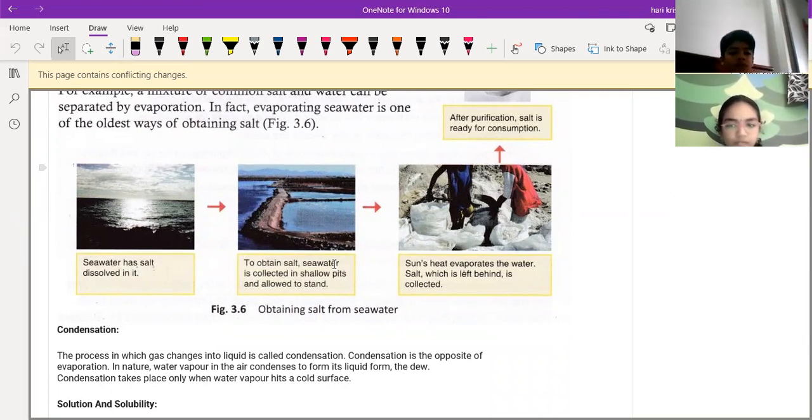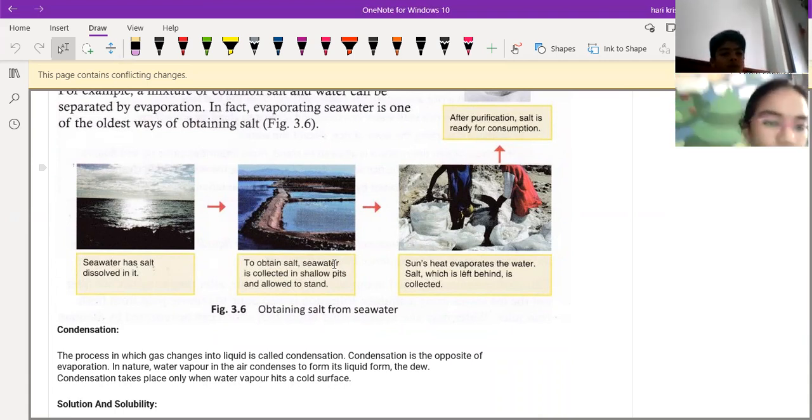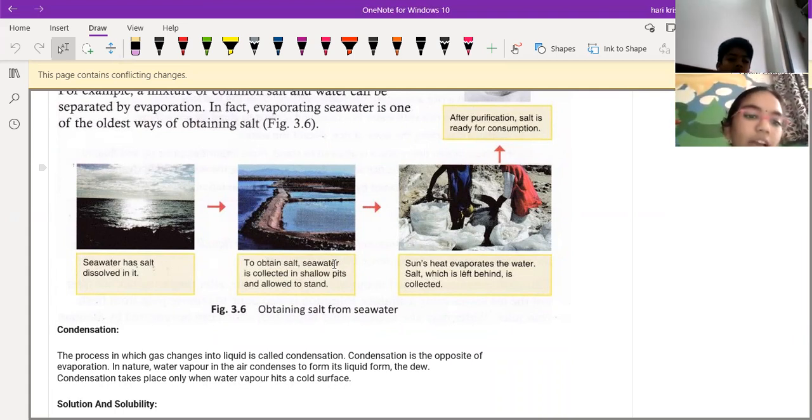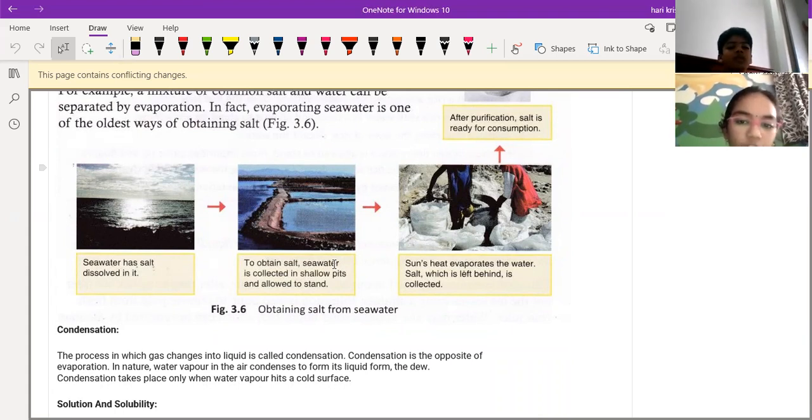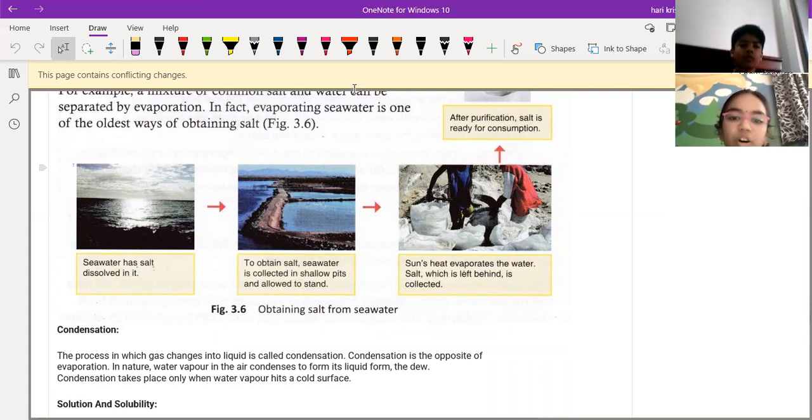Can you see diagram 3.6 and explain what is happening exactly there? So the salt has dissolved in the water because it's a substance that dissolves in water, it dissolves in the oceans. When we evaporate because of the sun's heat, it leaves the salt behind and the water condenses and becomes clouds. The water becomes clouds and the salt stays behind.